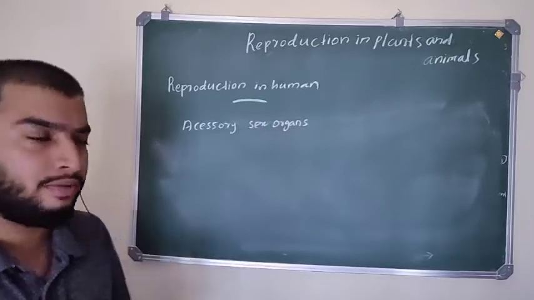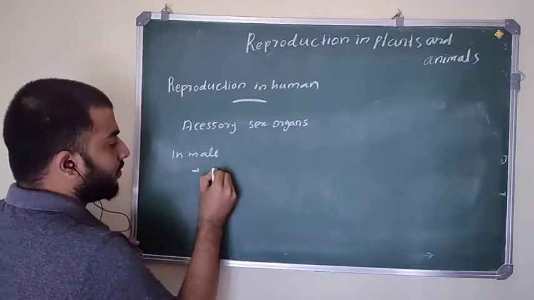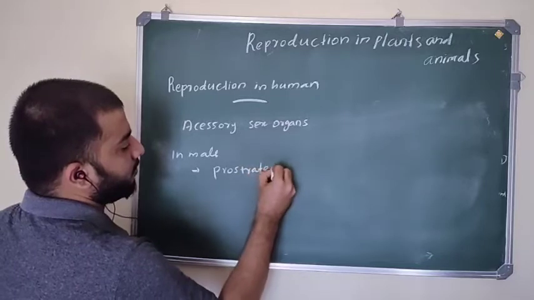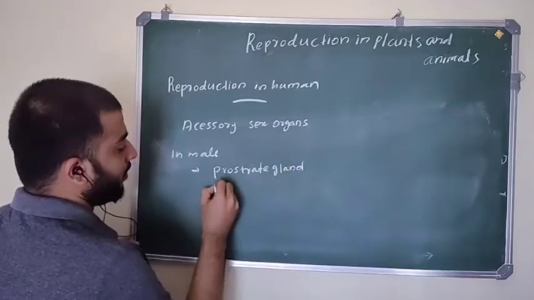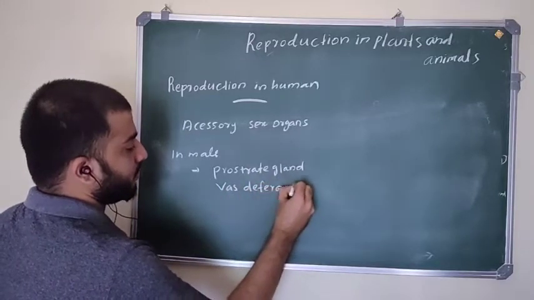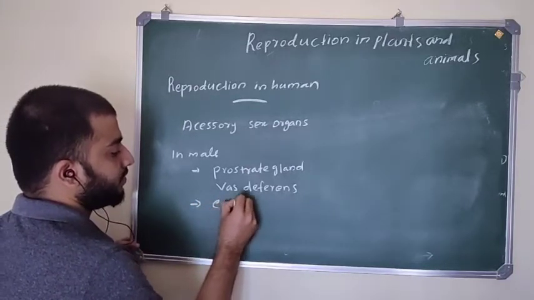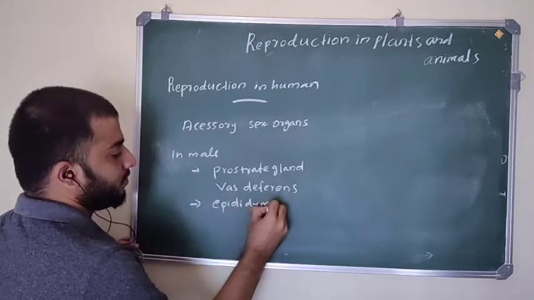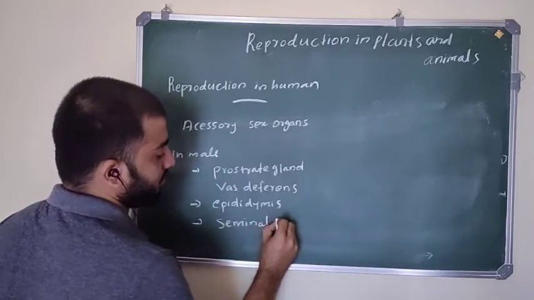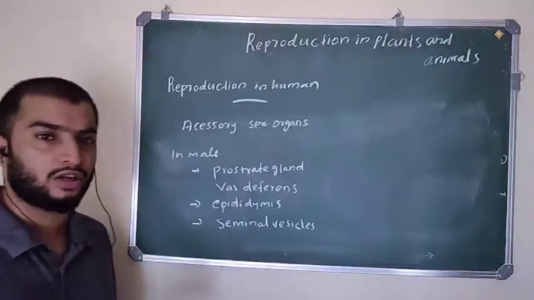Accessory sex organs in male are the prostate gland, vas deferens, epididymis, and seminal vesicles. Okay, these are the secondary or accessory sex organs present in male.